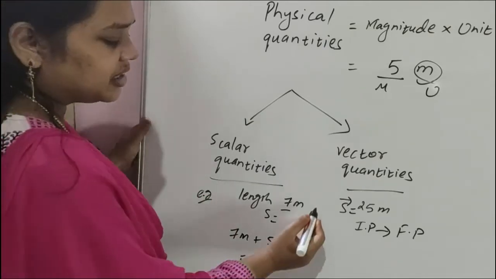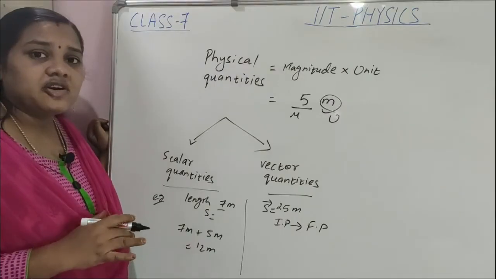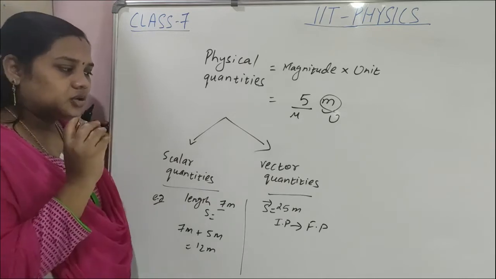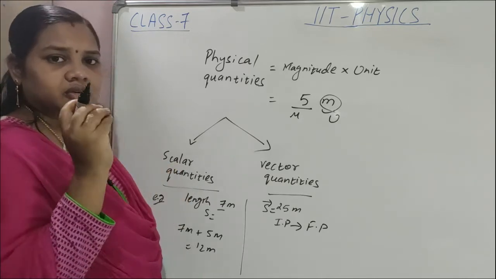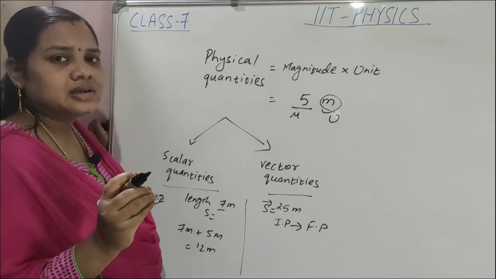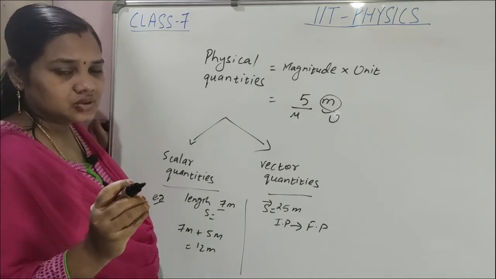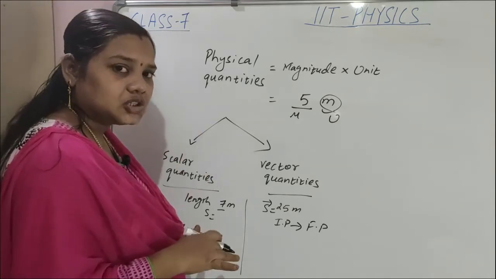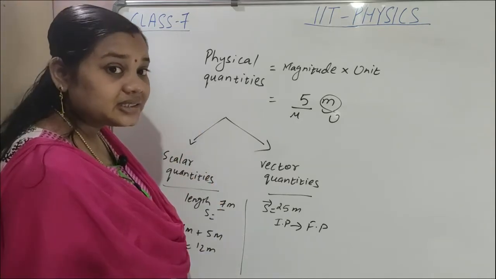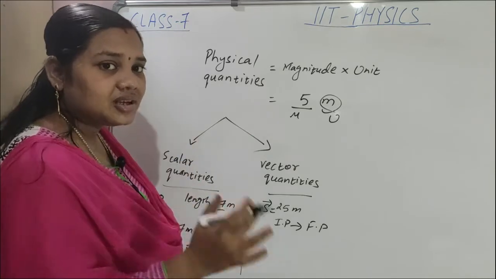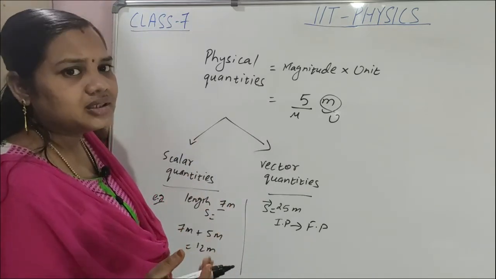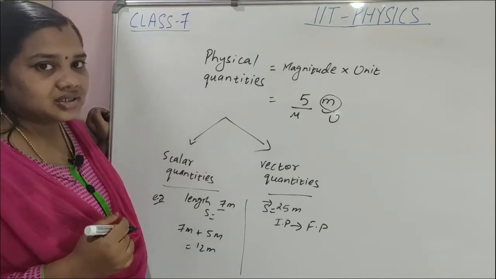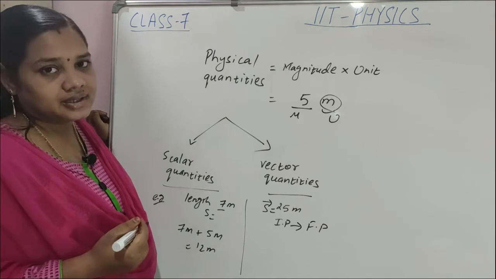Scalar quantities obey the common rules of algebra. But vector quantities are not like that. Addition of vector quantities is a little different from scalar quantities. So a vector quantity must obey some addition laws. Quantities which have magnitude, direction and obey the laws of addition, only then are they vector quantities. Otherwise there are some quantities which have direction but are not vector quantities. Clear?